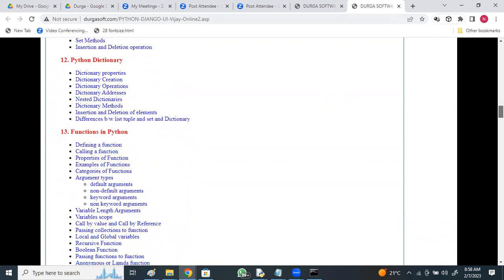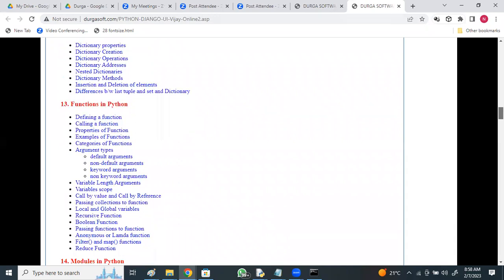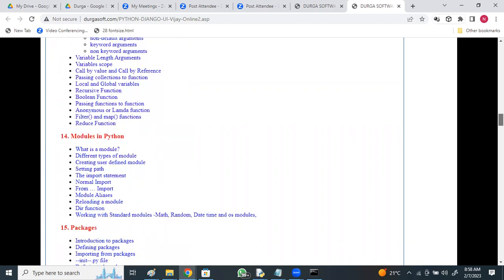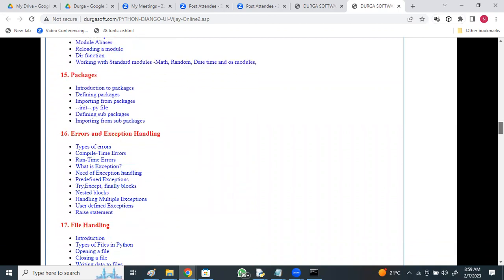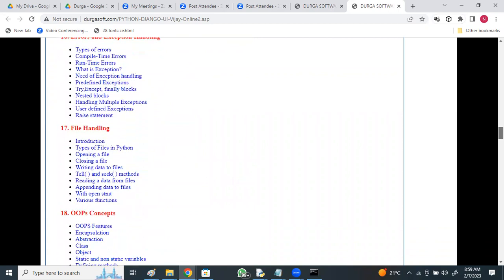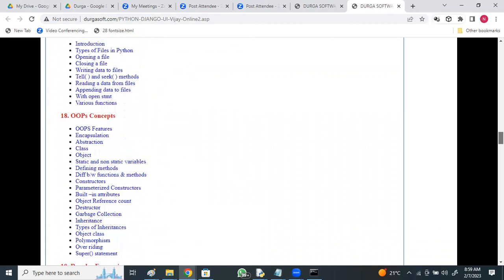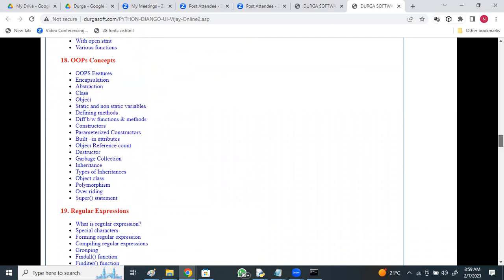Functions, functional programming: define functions, argument types, default, non-default, keyword, non-keyword, and different types of functions like lambda functions, filter functions, map function. Modules in Python: how to import, how to rename, how to reload, how to work with different types of modules. Packages in Python, errors and exception handling, file handling, and object-oriented programming concepts with Python. In brief, object, inheritance, abstraction.